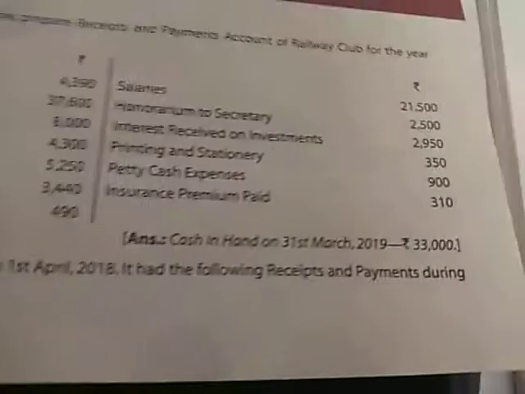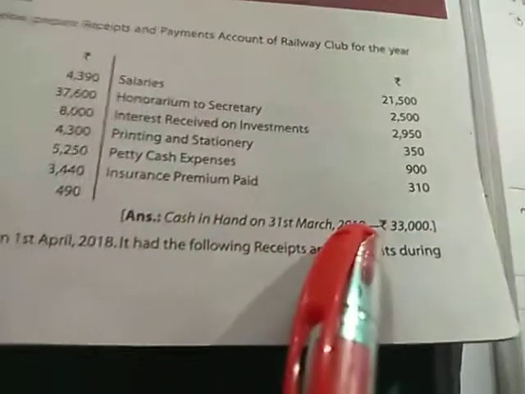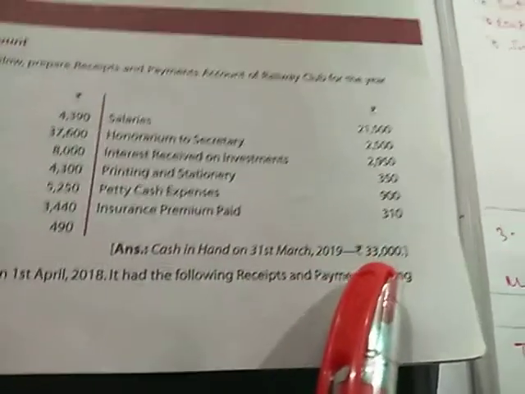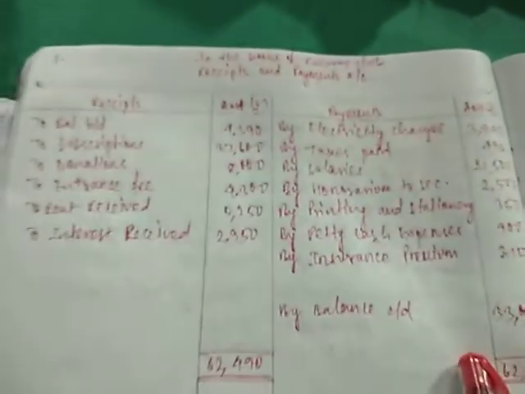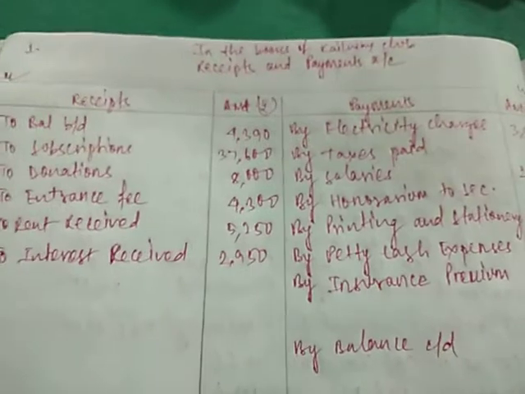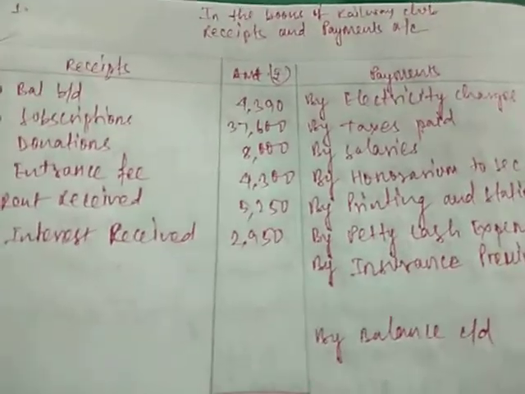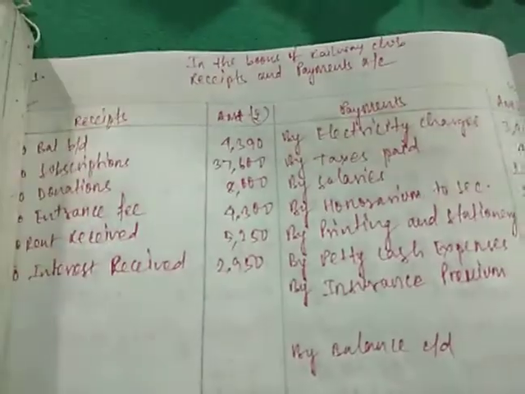And let us check the answer. Cash in hand on 31st March 19, it is given 33,000. So we have completed this sum correctly. Now this was the question number 1. I am also showing you another question.